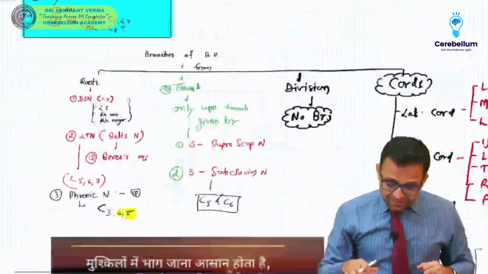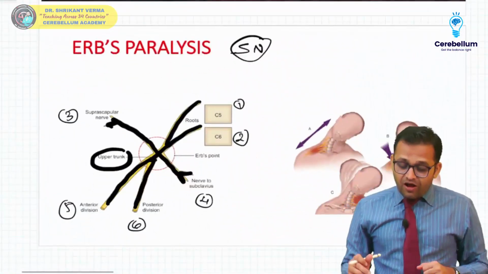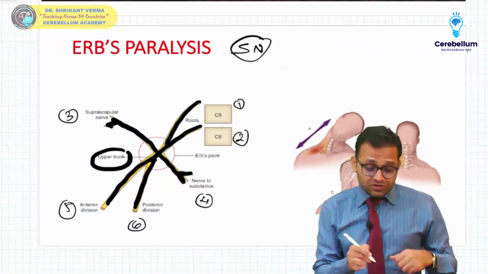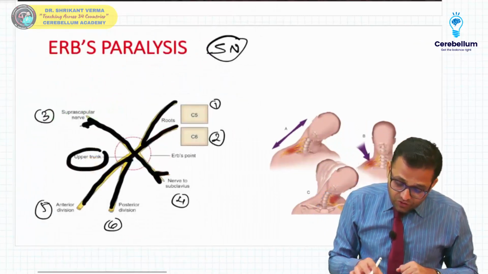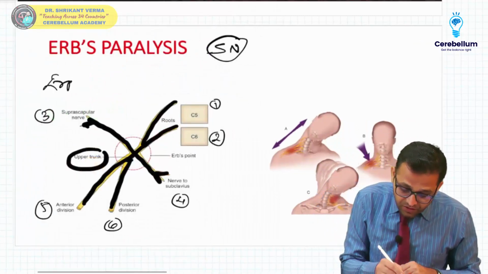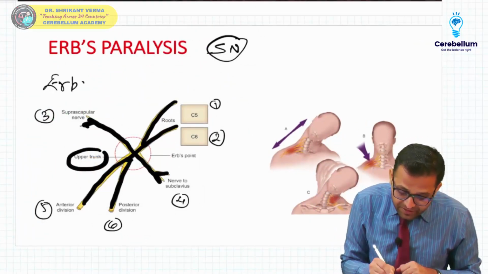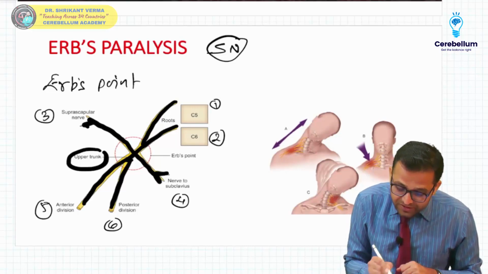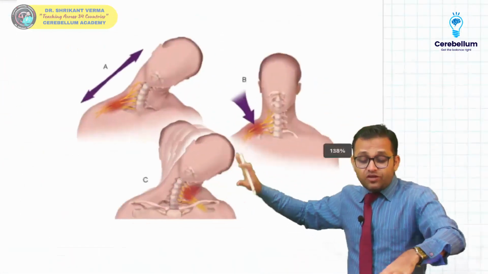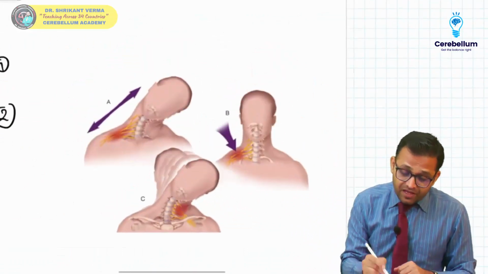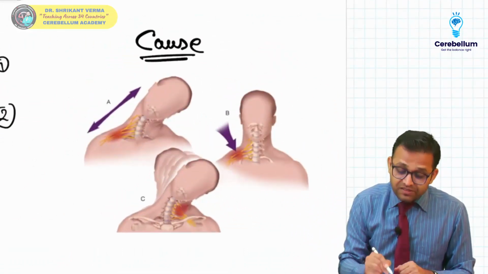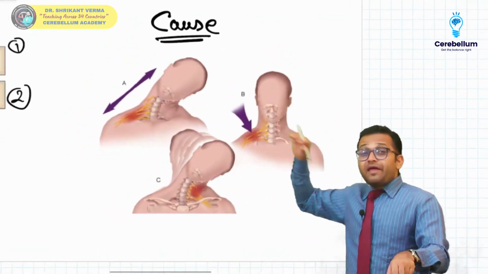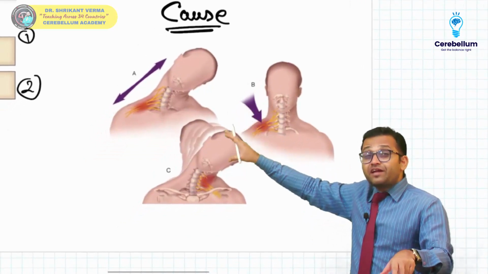Okay, yes. So after this Erb's paralysis description, you have to say what are the different headings. You have to say about the Erb's point. ये हेडिंग में आप लिखेंगे Erb's point. What is the Erb's point? Sir, meeting of the 6 nerves. Then cause, you have to say about the headings properly. Yes, what are the different causes? Excessive stretching in between the head and shoulder.